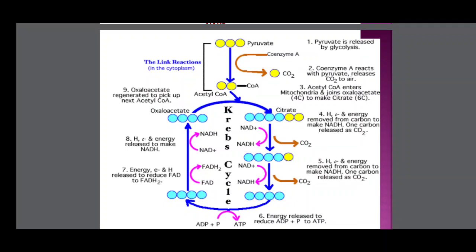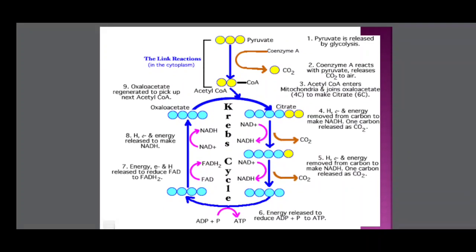The sixth reaction is alpha ketoglutaric acid converted to succinyl coenzyme A. In this reaction one carbon dioxide is released and one NADH2 is formed. This is both oxidation and decarboxylation; both reactions occur in this step. The seventh is succinyl coenzyme A converted to succinic acid. This is the substrate level phosphorylation reaction, in which ADP is converted to ATP. The eighth reaction is succinic acid converted to fumaric acid. This is the oxidative reaction, in which FAD is converted to FADH2.